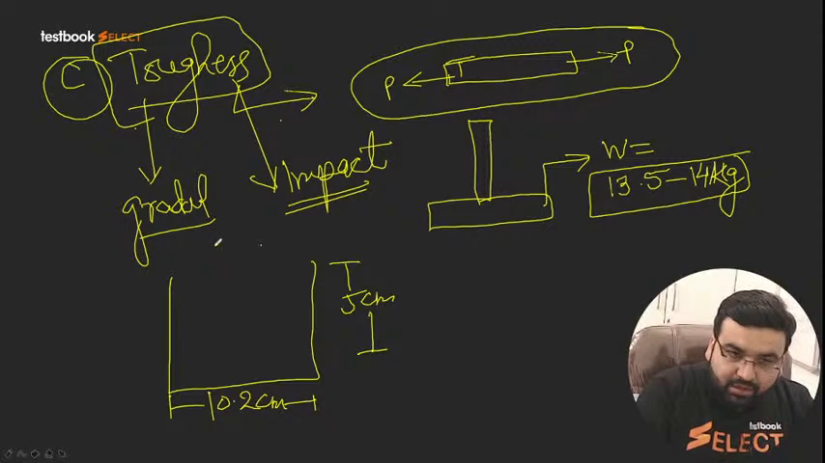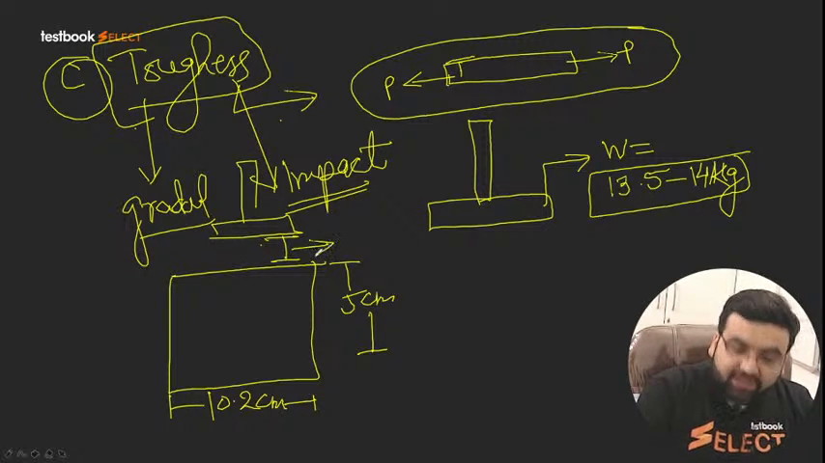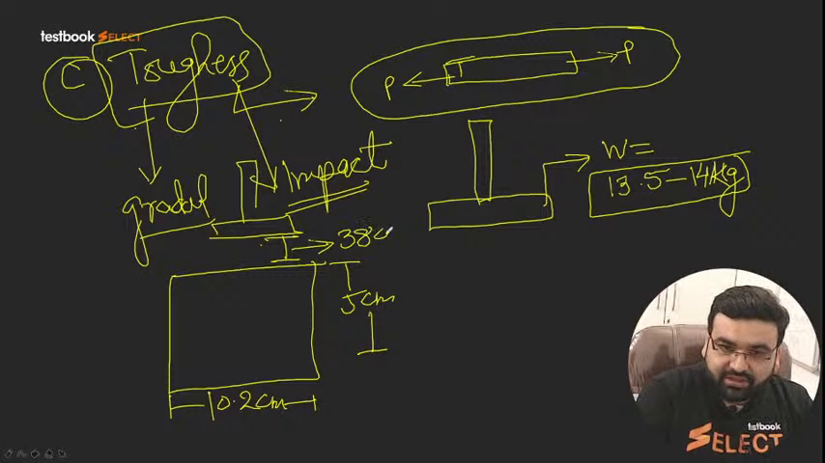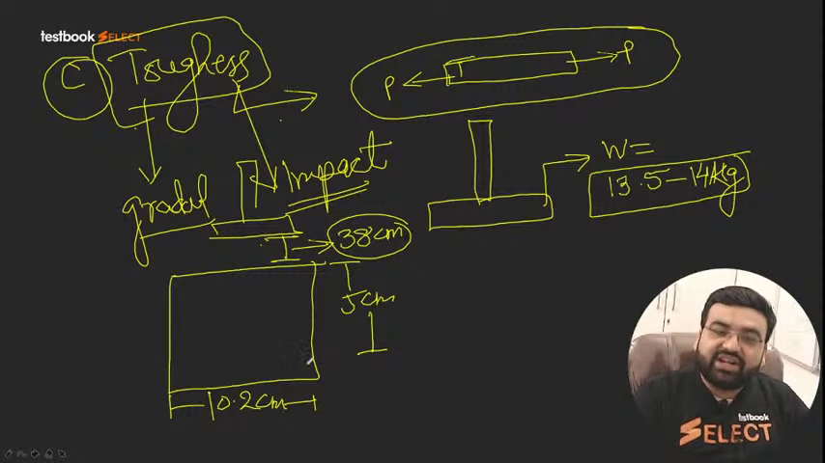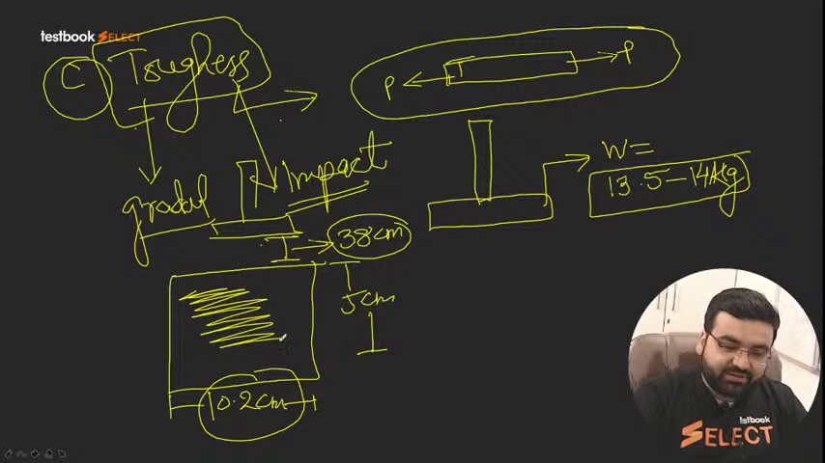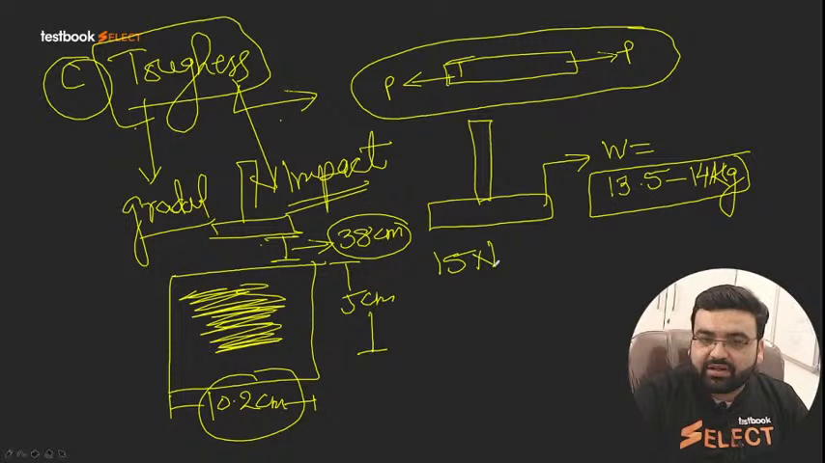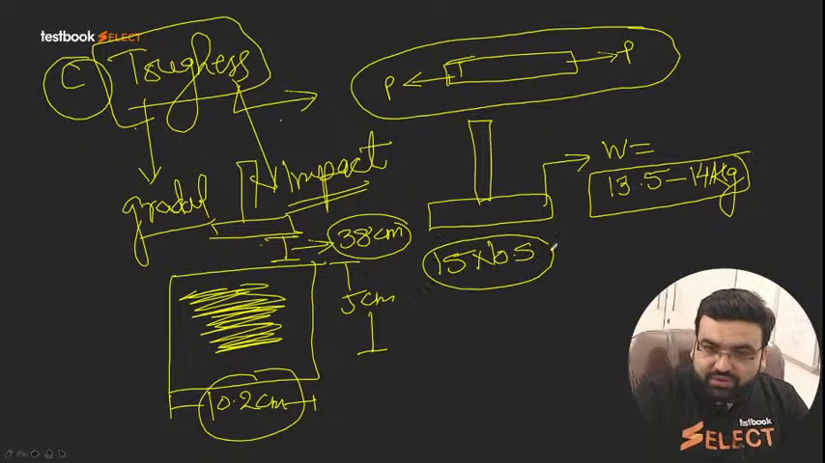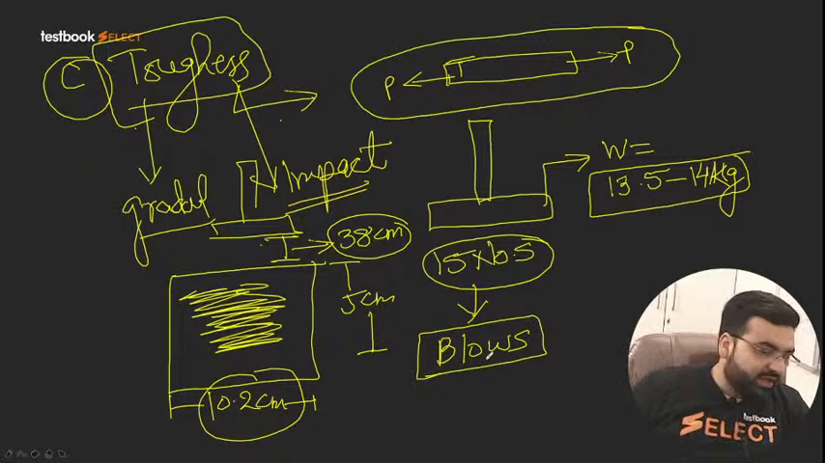Next, this hammer is dropped in this mold from a certain height, and the height is also very important, it is 38 centimeter. So from 38 centimeter height, this load is dropped in this cylindrical specimen whose diameter was 10.2 centimeter, and it had aggregates. Now how many blows are given? 15 blows are given. This is important. 15 blows are given to the aggregate.